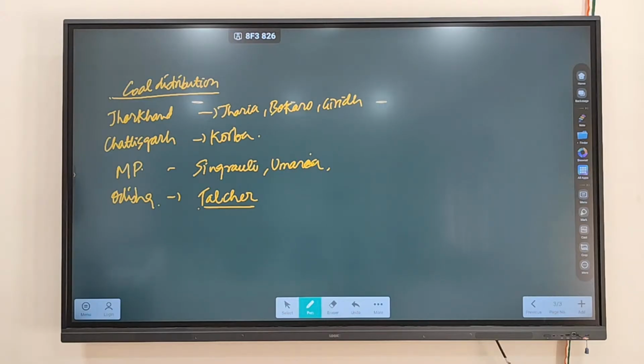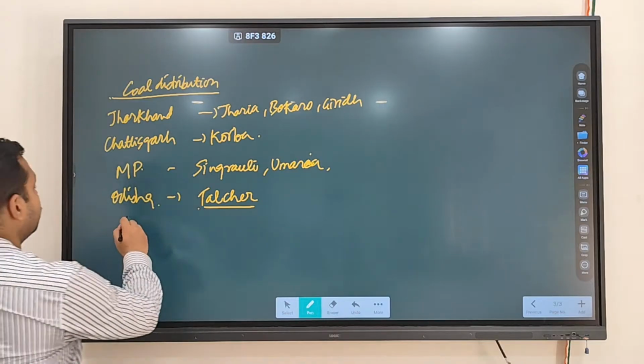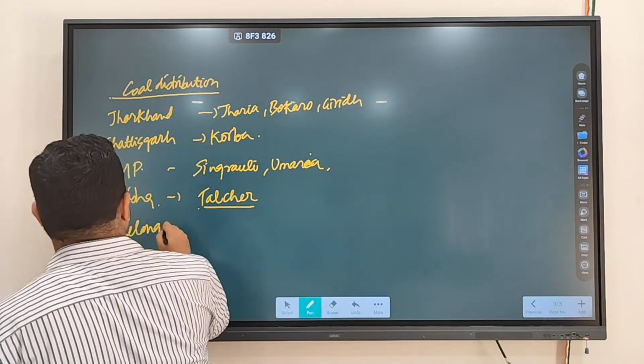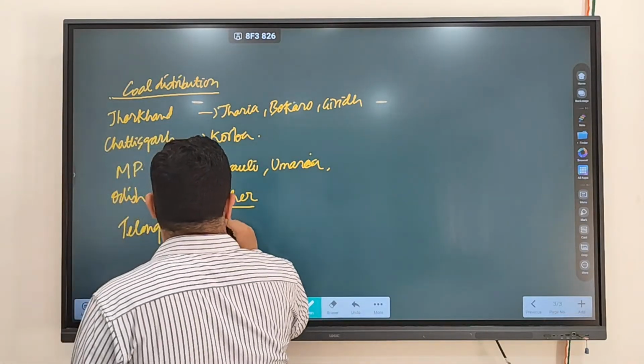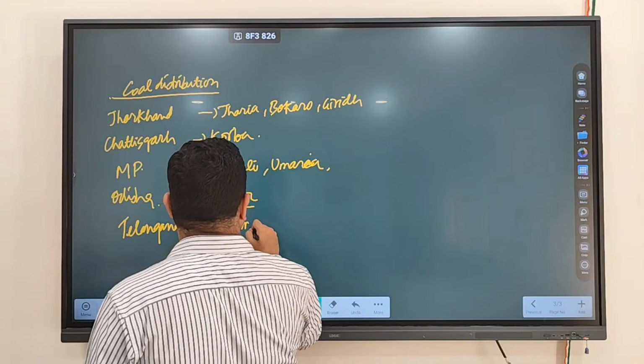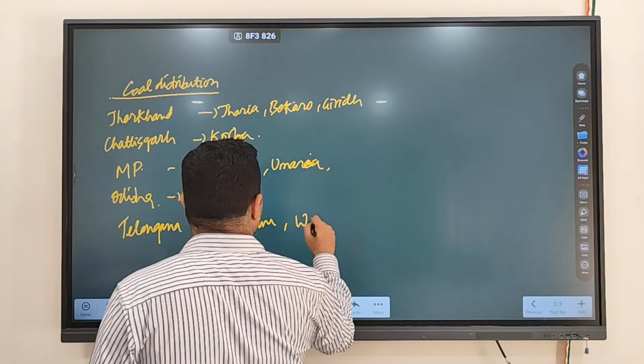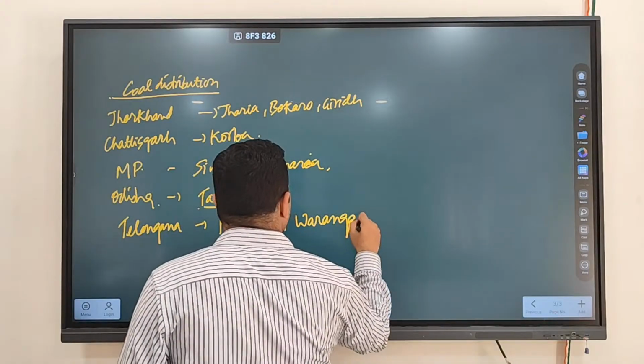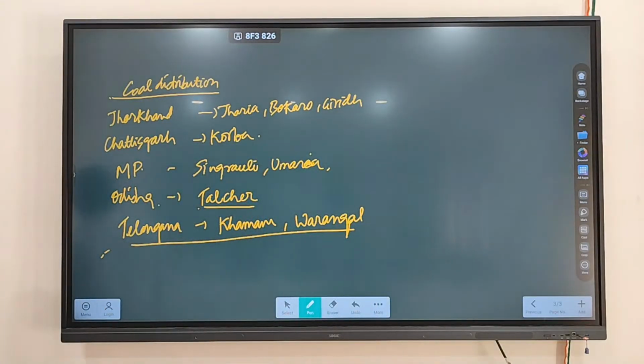Okay, in Telangana you're going to find Khammam and Warangal. These are the regions where you'll find a lot of coal.